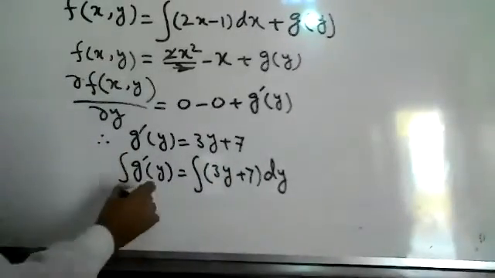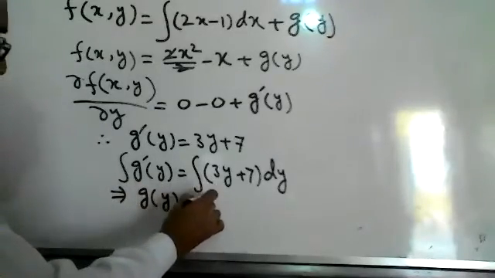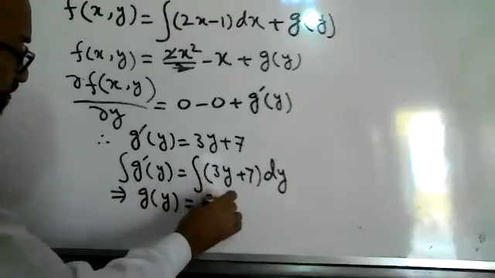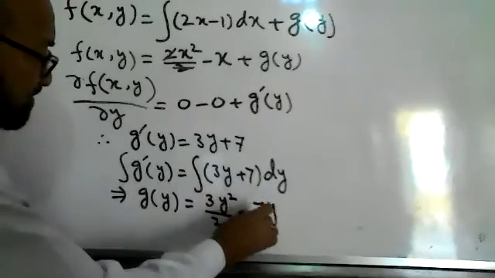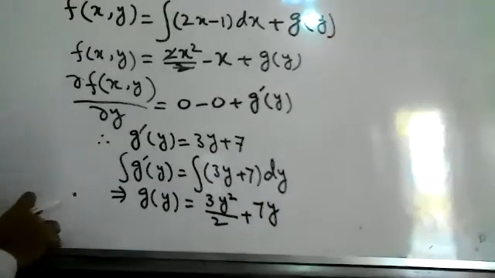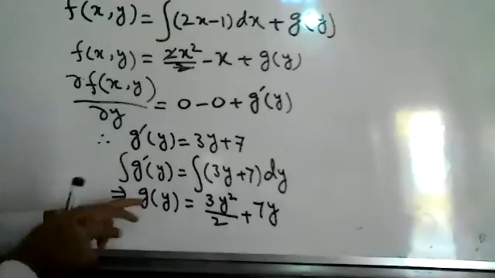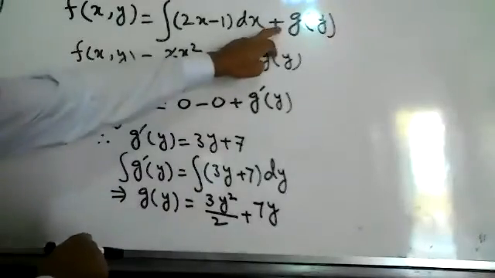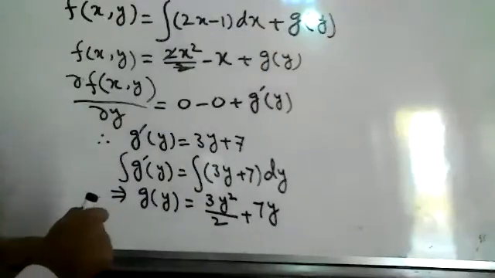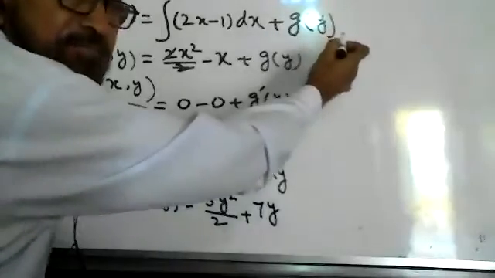Integration and derivative cancel, so it becomes g of y only, and here 3y square upon 2 plus 7y. So this is g of y. That value of g of y will be substituted in equation A. This is equation A.